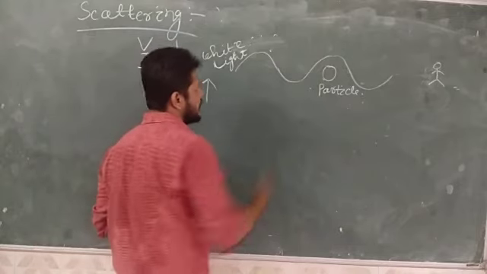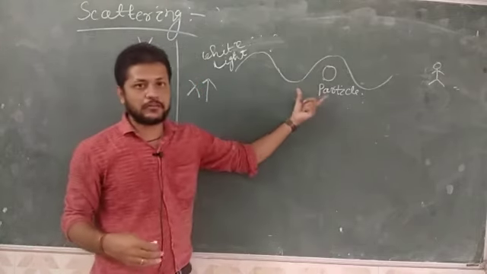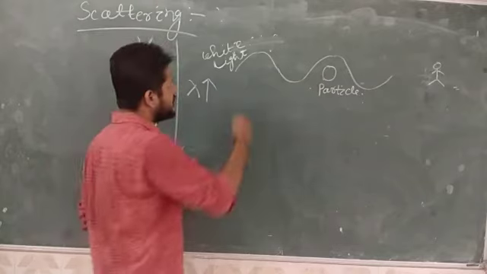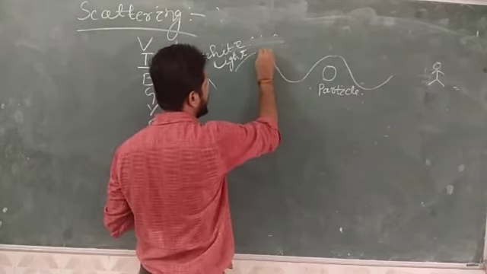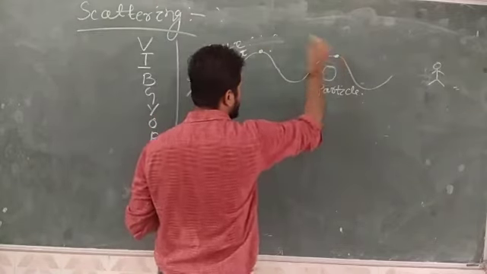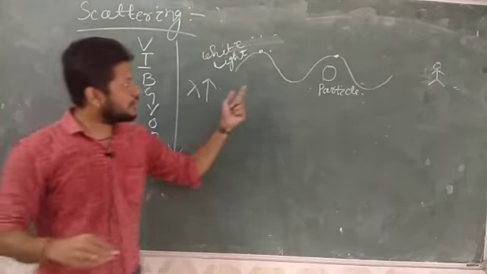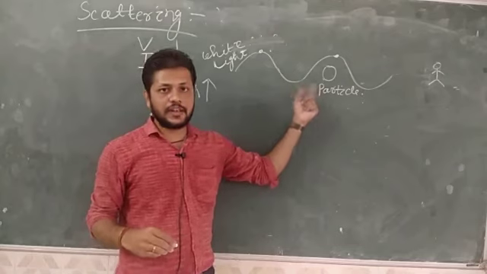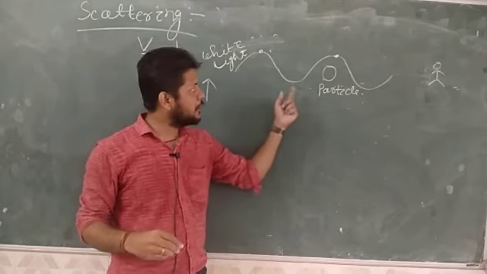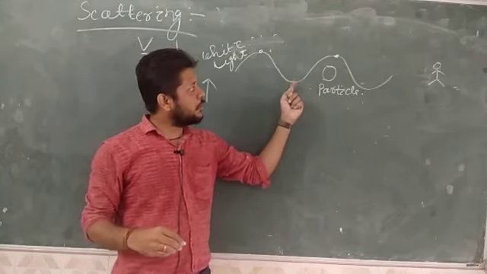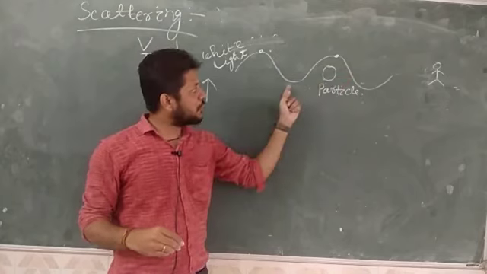So what we can see is, in red light the wavelength is larger. Wavelength means the distance between two crests or the distance between two troughs. If the wavelength is larger, what will happen? The scattering is less. How? Because it overcomes that particle.